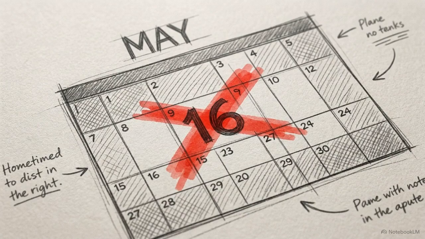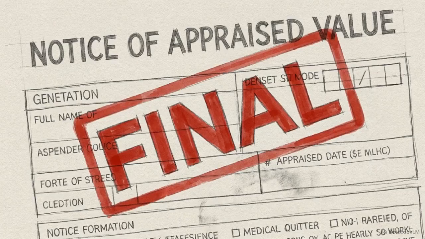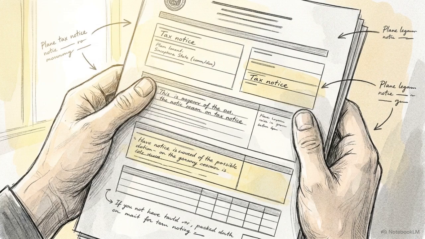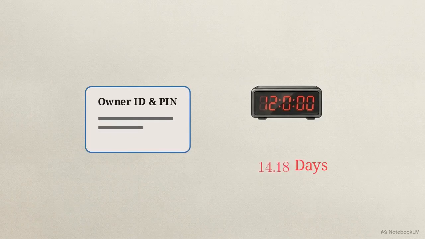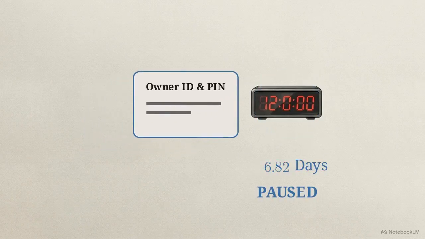This window is absolute. Missing that deadline by a single day forfeits your right to challenge the county's valuation for the entire tax year. Hold on to that physical notice. Its arrival marks the start of the filing deadline, and the unique ID codes printed on the page are required to log in and pause the countdown.